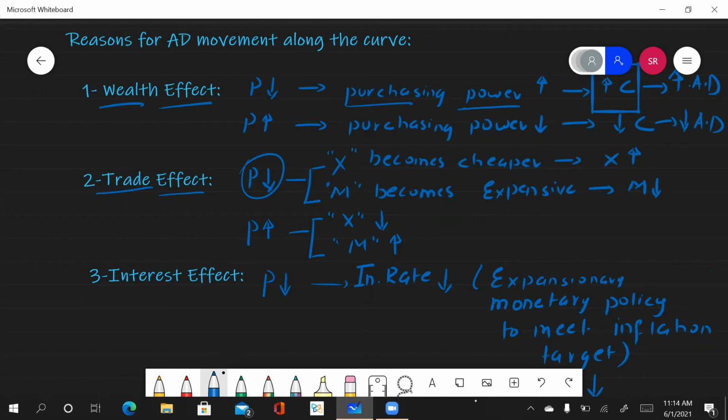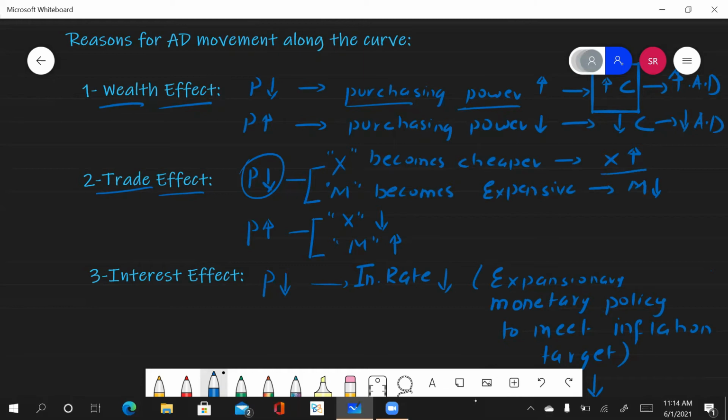So when the prices of commodities fall in an economy, your goods become cheaper. As the goods become cheaper, they are more attractive for people internationally. So they are going to purchase from you, hence your exports will increase.